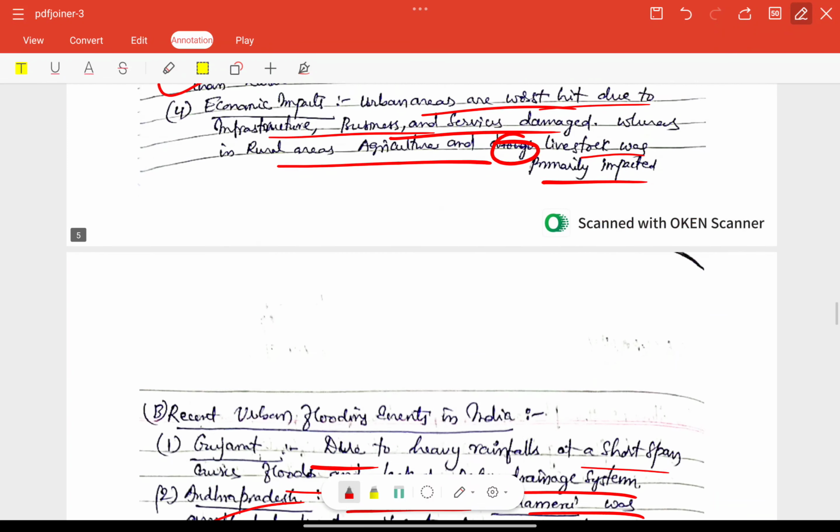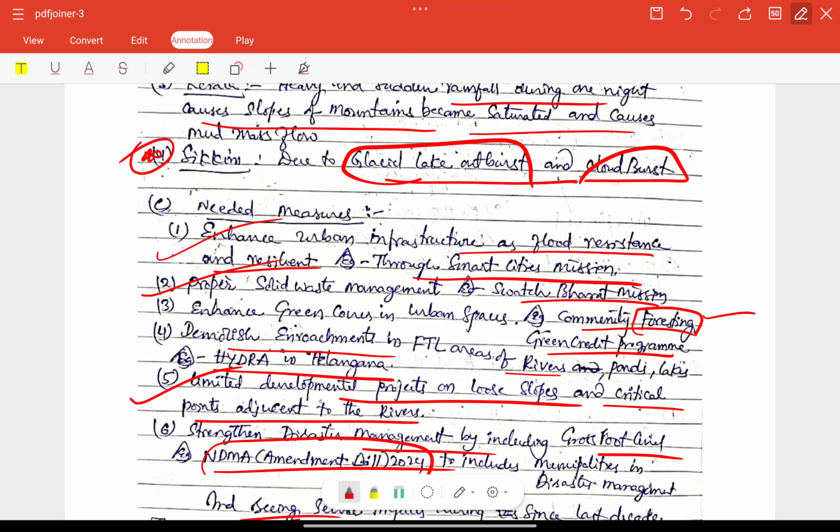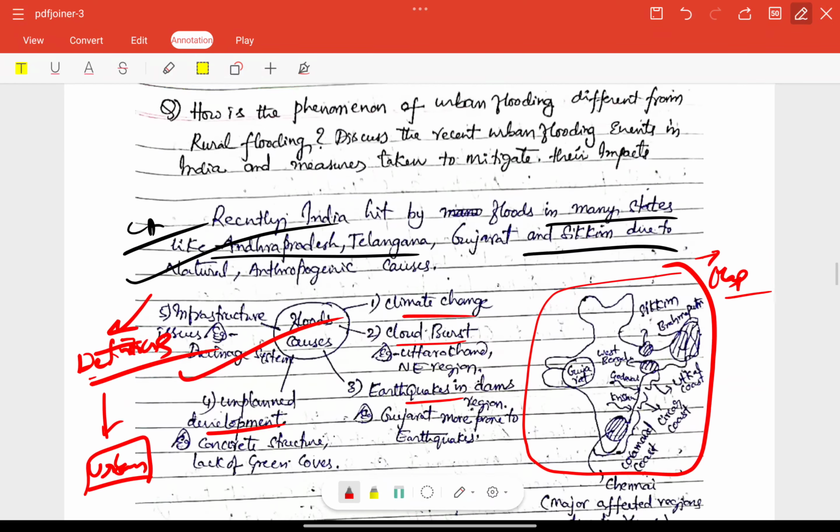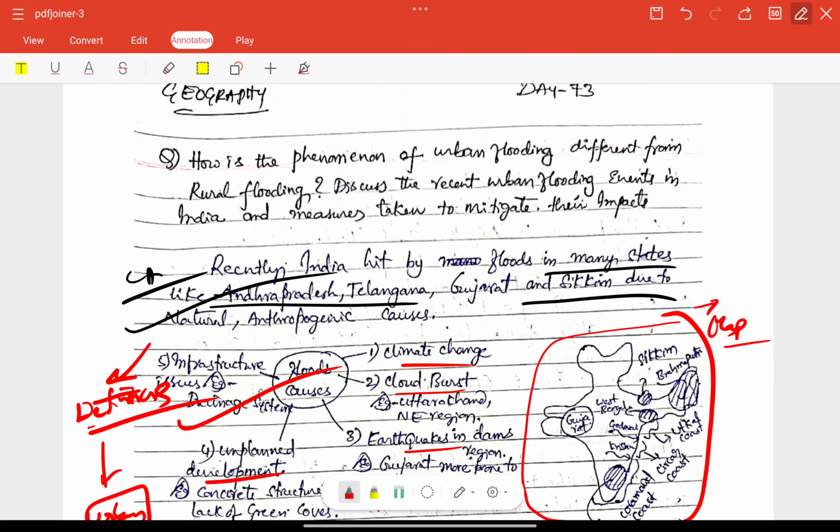Other than that, you have missed some measures taken here, confused by the particular question's demand, right? Whatever measures have been taken by the Indian government or states or cities' initiatives, we need to focus on first. At least we need to provide some 3 to 4 measures. Other than that, we can combine challenges and needed measures before concluding, right? That is the main structure. We need to focus on each and every keyword here that was missed, measures taken, not to be taken, right? That is the most important focus area, okay?